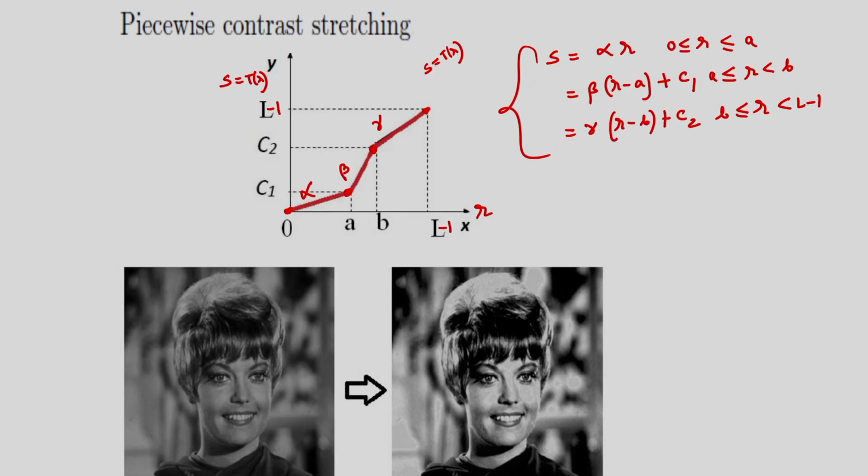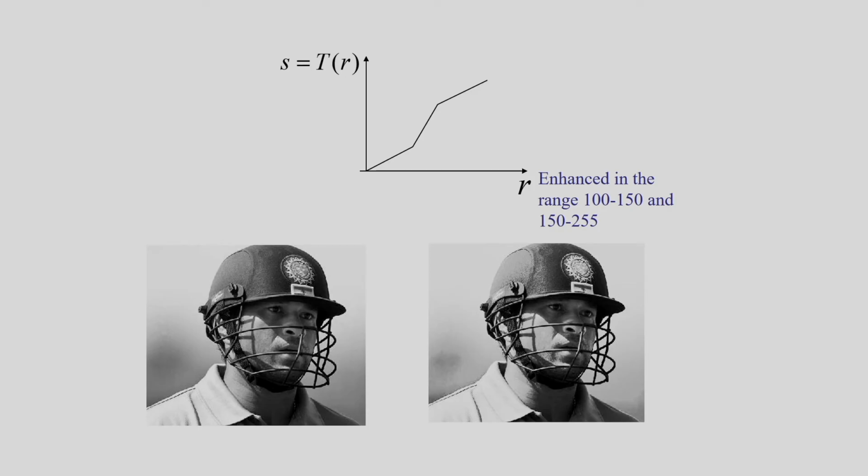So this is the piecewise contrast stretching operation, and corresponding to this example, I have the input image and you can see the output image. Again I am showing another example of contrast stretching, where I enhance the ranges 100 to 150 and also 150 to 255.